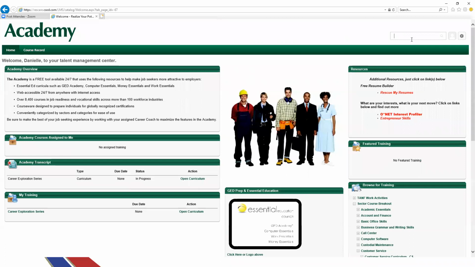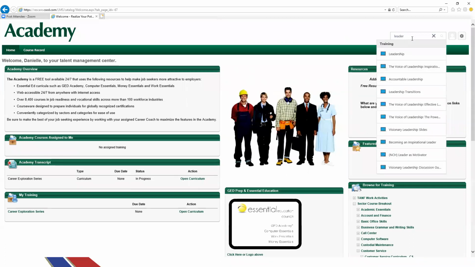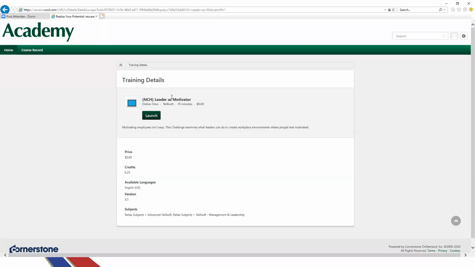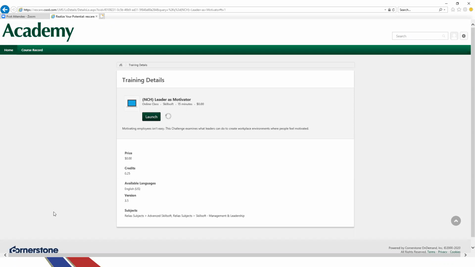So we're going to do Leader here, Leader as Motivator right there. It popped right up. So we're just going to click on that. And again, this is the one that we chose, Leader as Motivator. It takes about 15 minutes, and we're going to choose Launch.